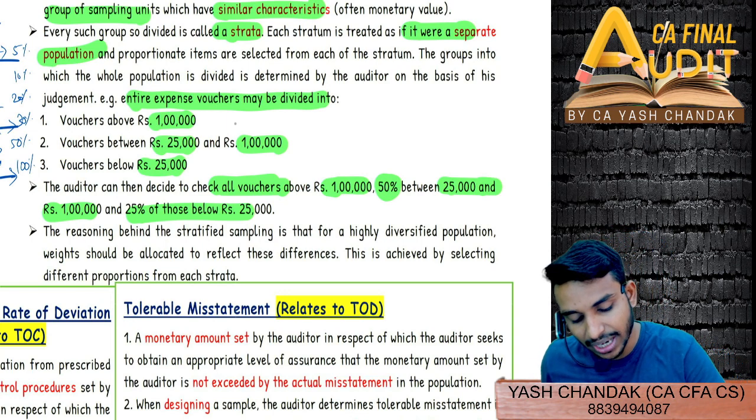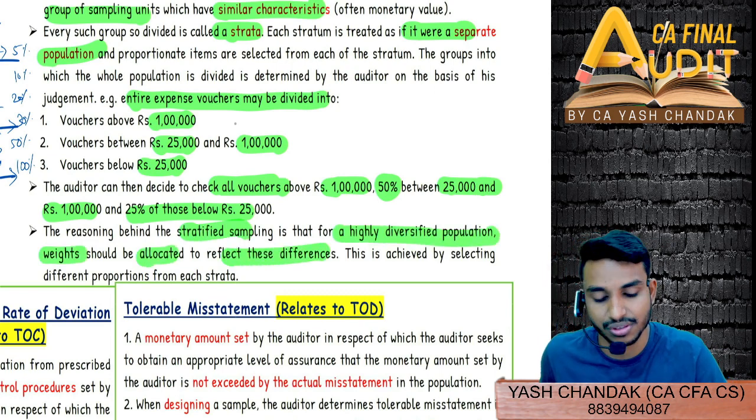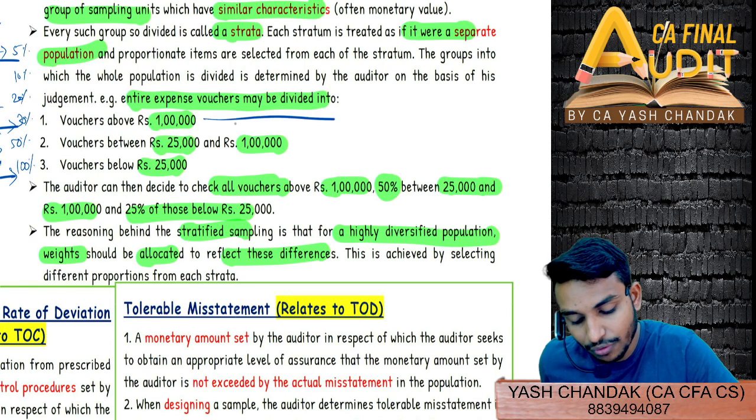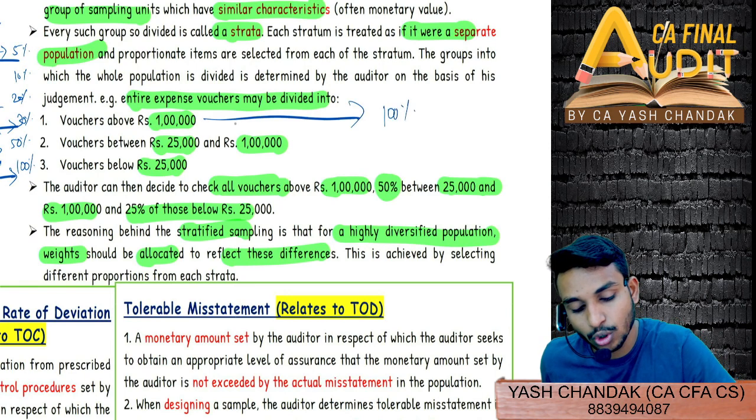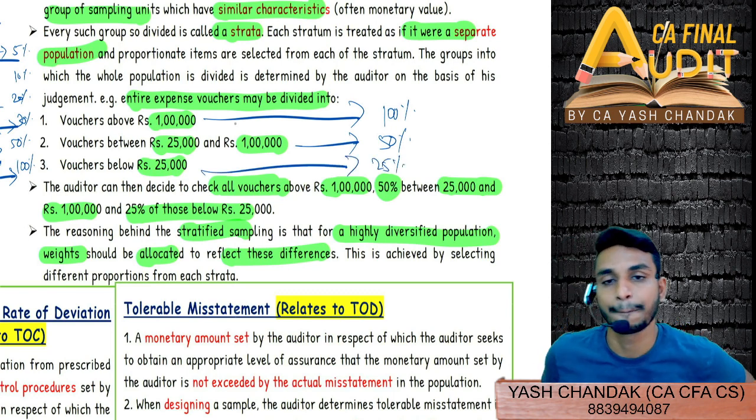That is the reason behind stratified sampling: for a highly diversified population, weight should be allocated to reflect these circumstances. We allocated the weight, right? So for above 1 lakh, the allocated weight is 100%. Here it is 50%, and here it is 25%, right?